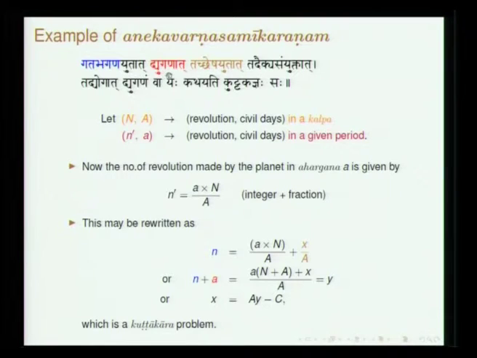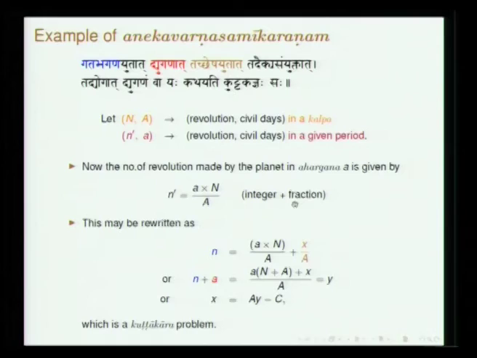Gata bhagana yutat dyuganat tachhesha yutat tadaikya sanyutat tadyogat dyugunam va yah kathayati kuttakajnyas saha. This problem will boil down to a kuttaka, but it is presented in the context of finding the number of revolutions made by a planet in a given period, and hence getting longitude. So that is how it is posed.